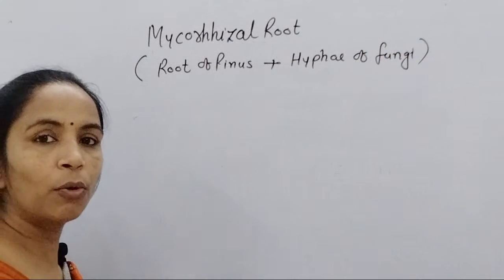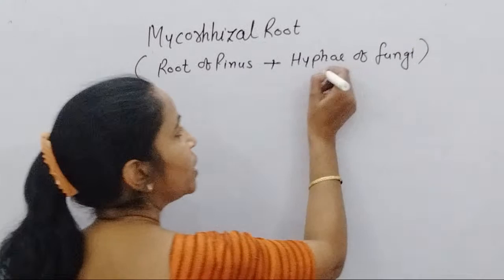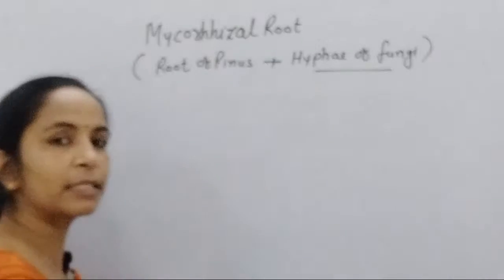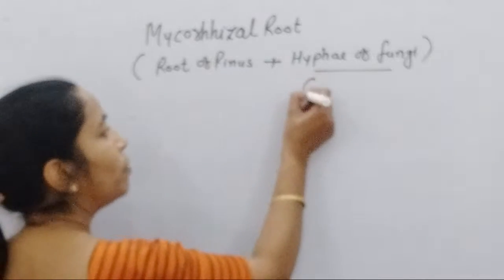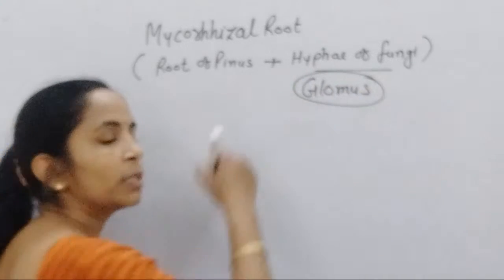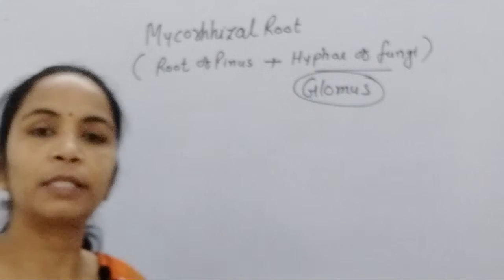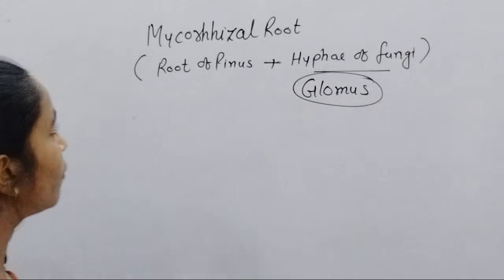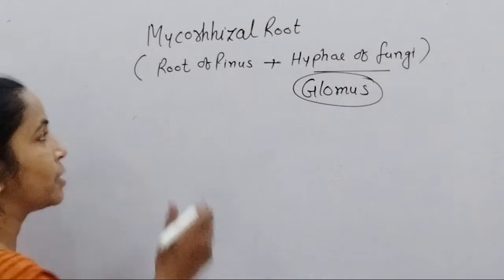When we study about hyphae of fungi, which fungi? It is also provided in class 12th syllabus. The glomus genus of fungi. You remember very well that the glomus genus of fungi is responsible for the formation of mycorrhiza.